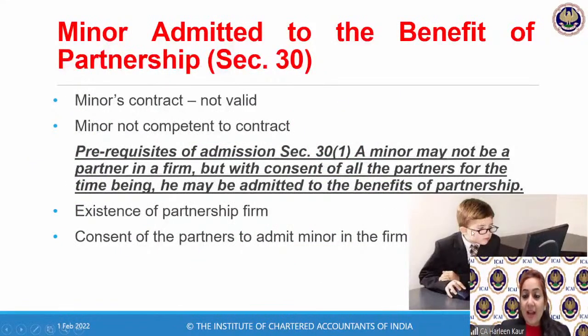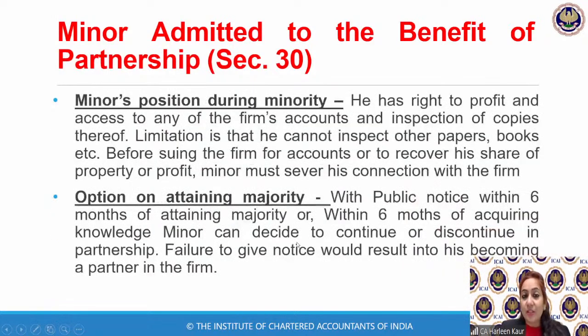Okay, so we have hired this little kid in our firm today. Let's see what are the rights and the minor's position available to him. So number 1, I've broken it down into 2 paragraphs, and those who are a little anxious about the study material will definitely go and read each and every line from the study material as well. So don't worry about that. But let us first read the summarized form so that you have a good knowledge about what it is saying. So it says minor's position during minority.